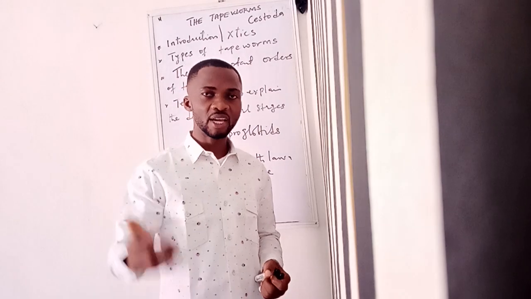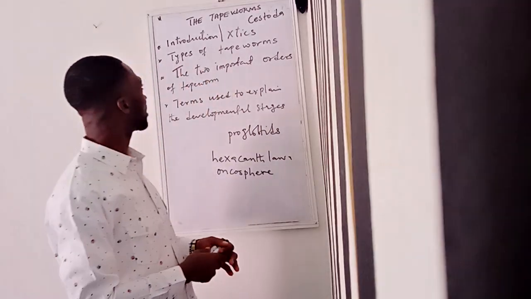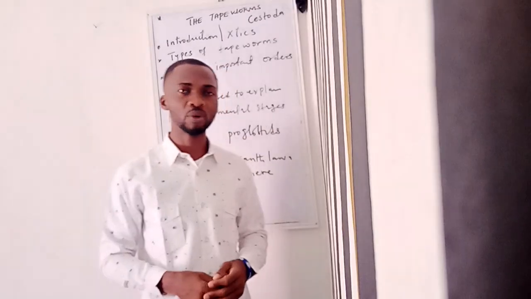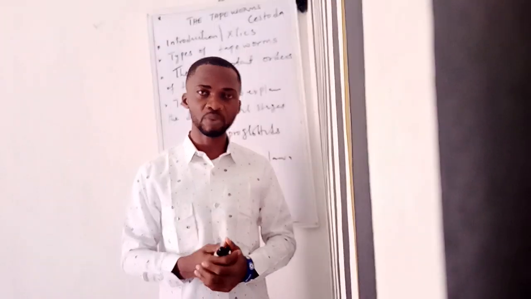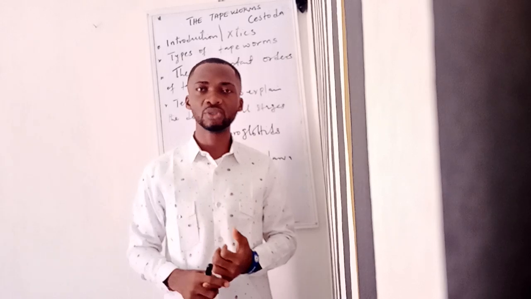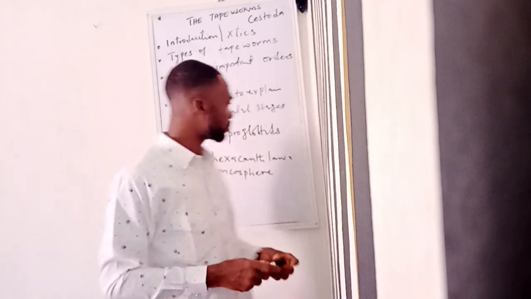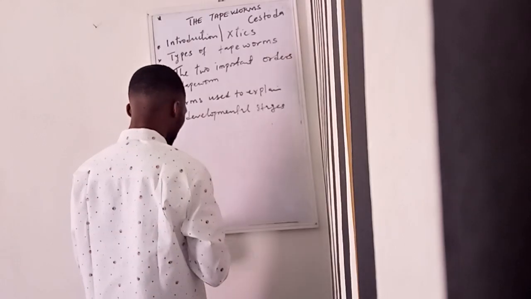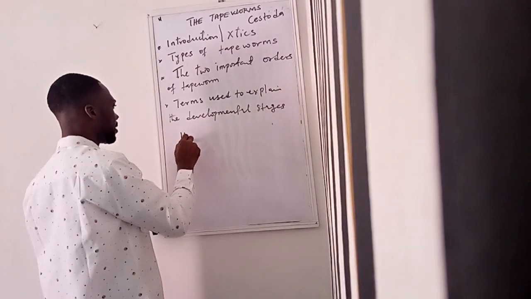We are going to go into the next subtopic, which is types of tapeworm. We have different categories of tapeworms. We have the one we call the dwarf tapeworm, Hymenolepis nana.